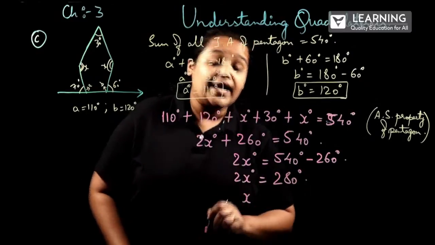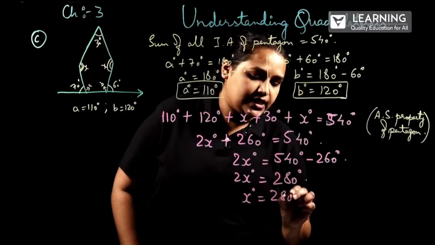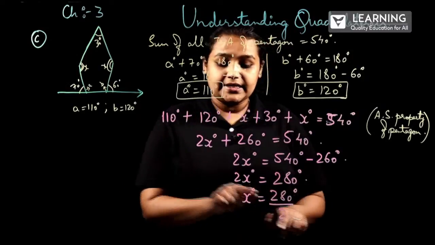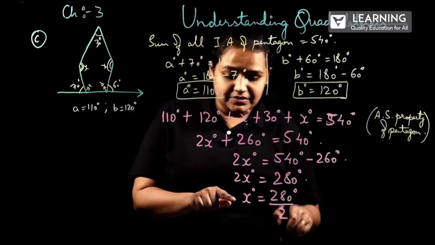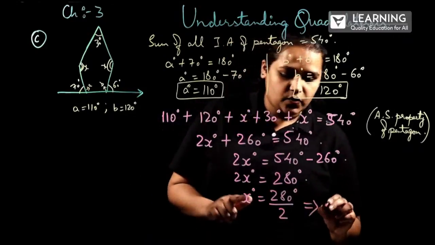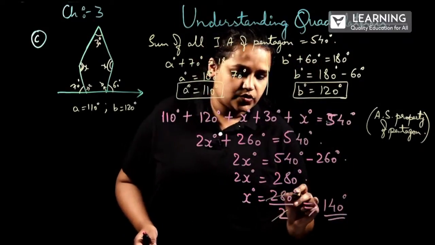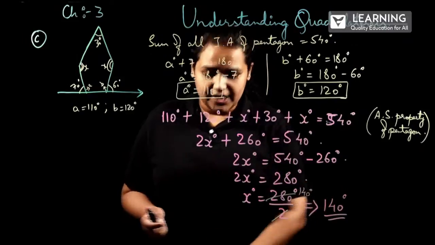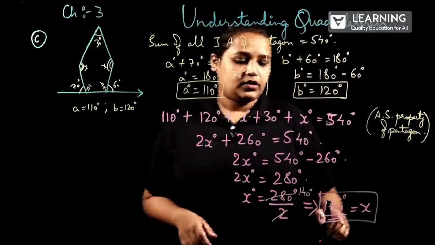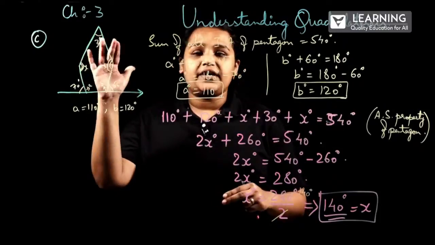Next, we have to find the value of x. So, x degree will be equal to 280 degree divided by 2. Why have I divided by 2 here? Because the multiplication by 2 will become division when we are shifting from one side to the other side. So, the value of x will be equal to 140 degree. 2 ones are 2, 2 fourteens are 28, it will be cancelling off. So, x value is 140 degree. This is how we will be solving for the given figures.